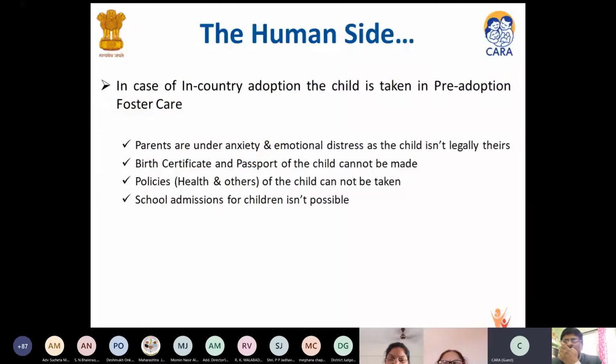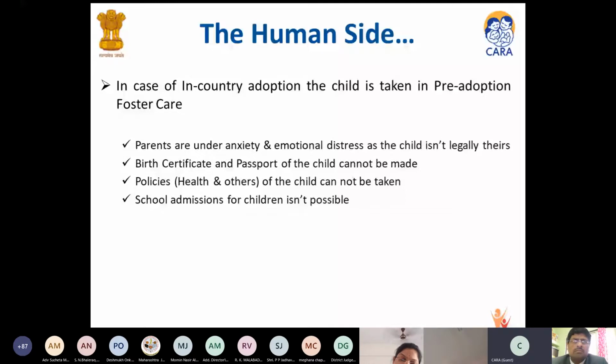I would like to quote a case in some other part of the country wherein a case is languishing for more than a year. The child has to go to school. The school administrations are asking for a birth certificate. Till the court order is given and the birth certificate is finally received by the parent, the child cannot be admitted to the school, which delays the rehabilitation, the growth, and other prospects of the child.